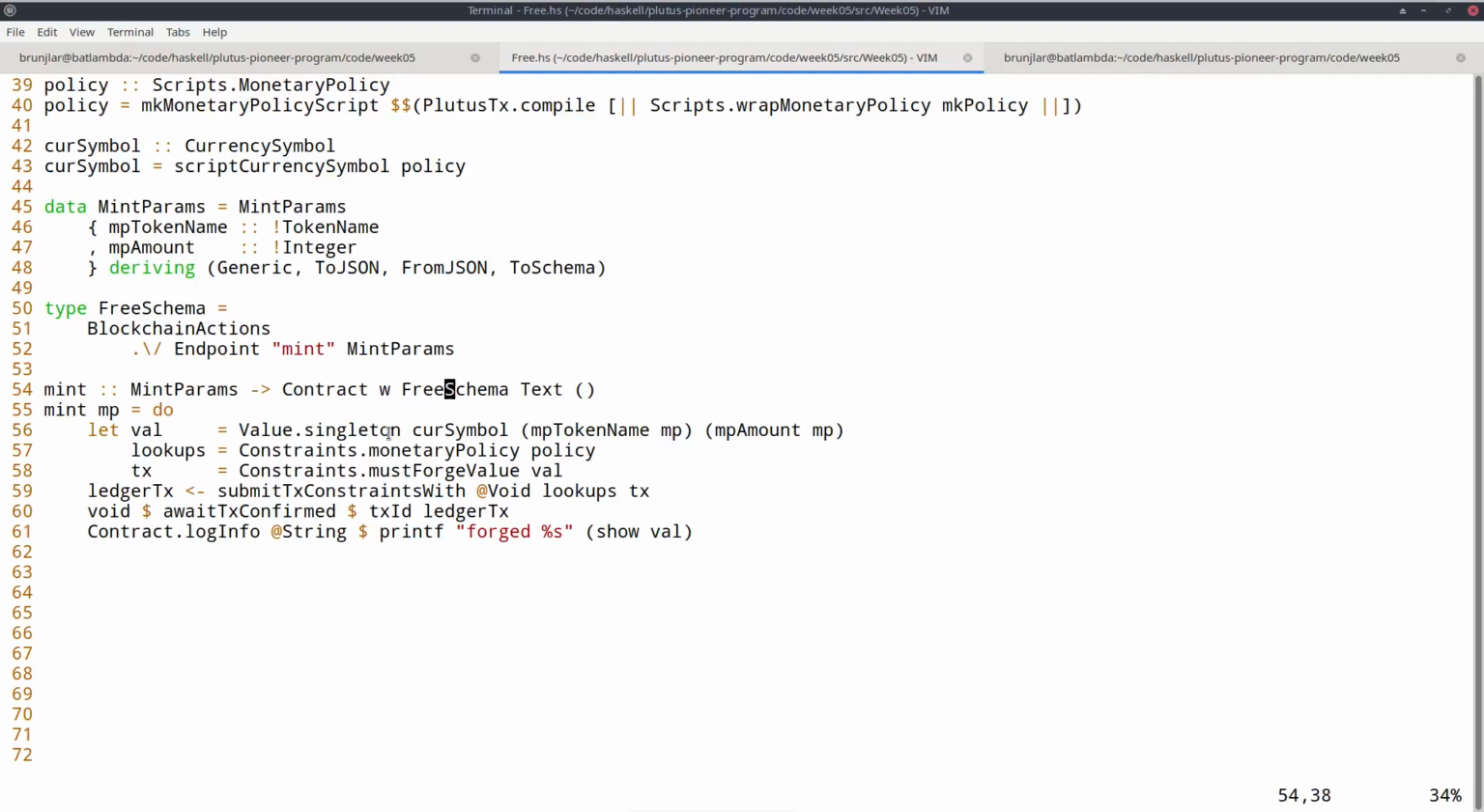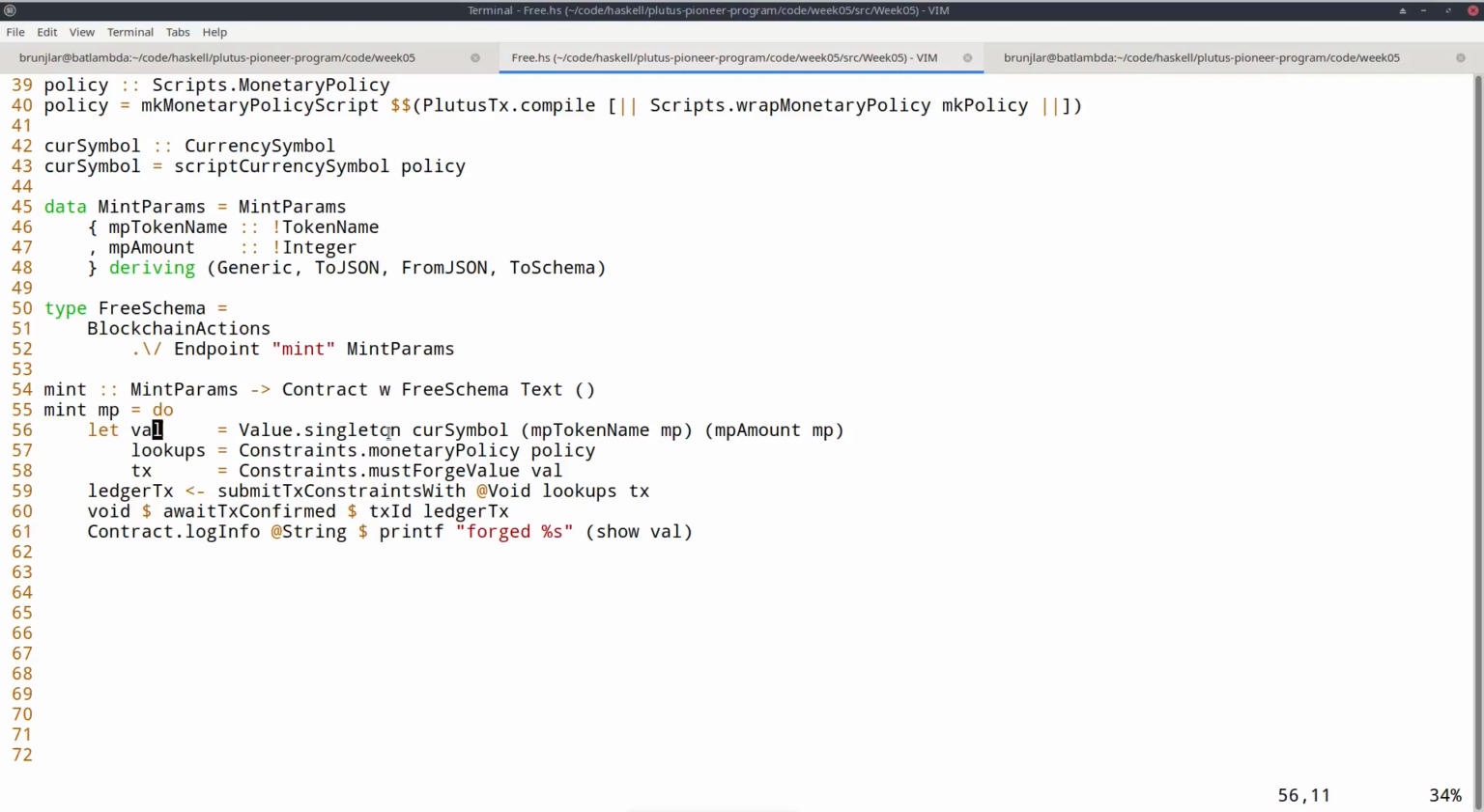The next parameter is the schema that we just discussed. So by using free schema, I have the usual blockchain actions, plus I have access to the mint endpoint. The third parameter is the type of error messages. And as I said before, text is normally a good choice. Finally, the last parameter is the return type, and our contract won't have a return type, or will just have a unit return type. Okay, so I can define mint, MP are the mint parameters, and because contract is a monad, I can use do notation, which I do here.